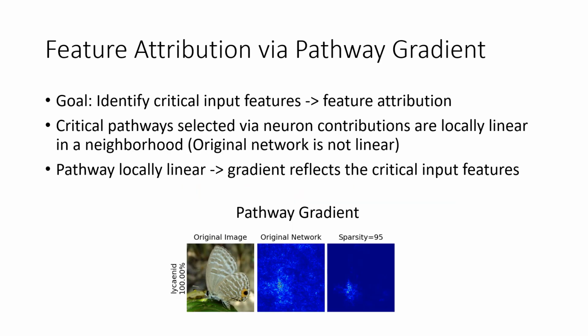Having discussed critical pathways, we now proceed to see if we can identify the features in the input that are associated with the critical pathways. By doing so, we can identify critical input features. We can show that pathways of critical neurons are locally linear around the input. This is not to be confused with ReLU networks degenerating into a linear function at a single point. A ReLU network in general is not linear in a neighborhood around the input. As the critical pathway is locally linear, its gradient reflects the local critical input features. As such, we propose a feature attribution method called pathway gradient.